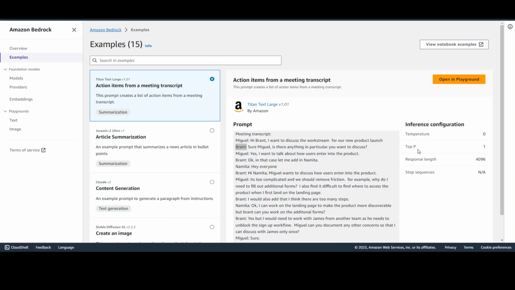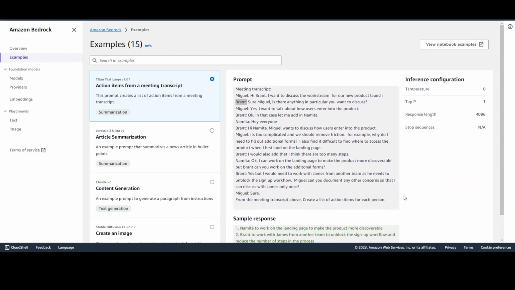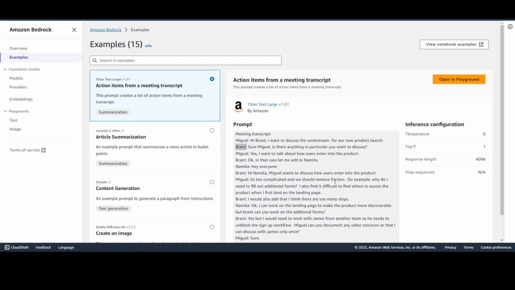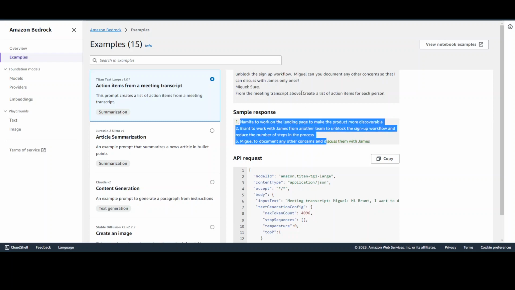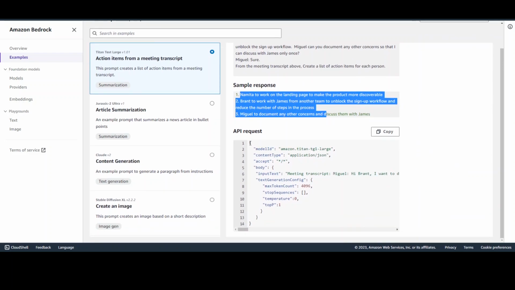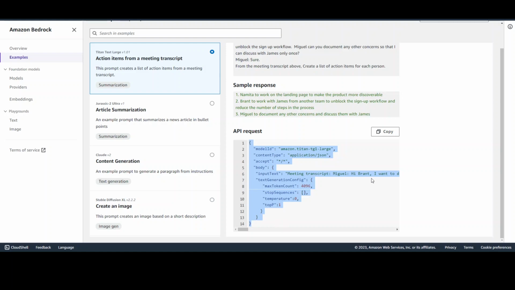Then the next parameter is top P, which is top probability, where it just selects top responses and narrows down the string from where the model can make the selection, and then the length of the response and where it should stop. Cool. And you don't have to worry about most of this stuff because the default values are more than enough often. So in this example, whenever this prompt is given to the model, it gives you this response out of that. And this is how you can embed this in your API call.